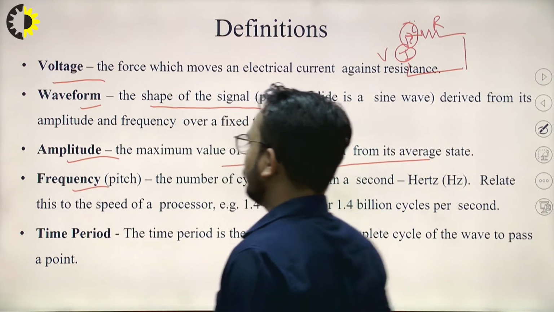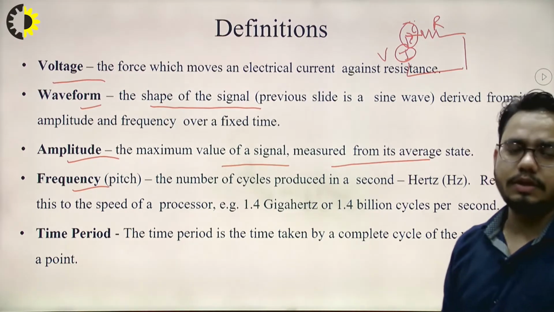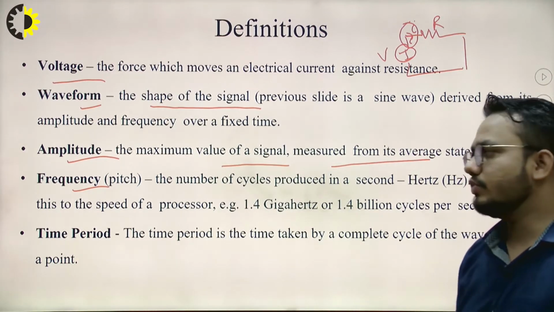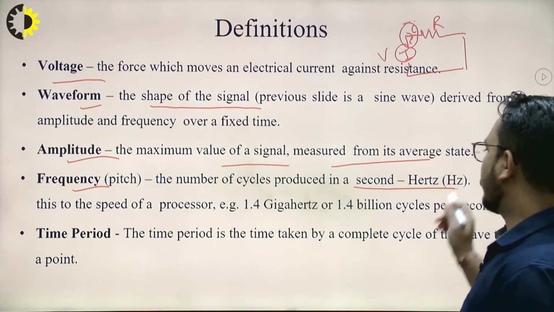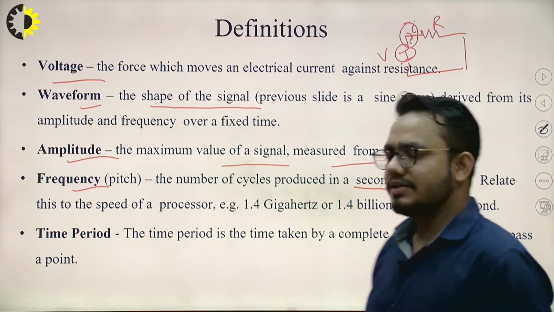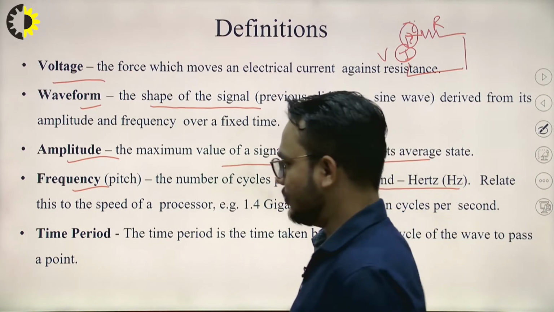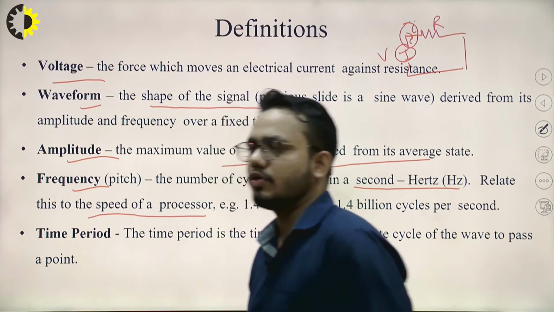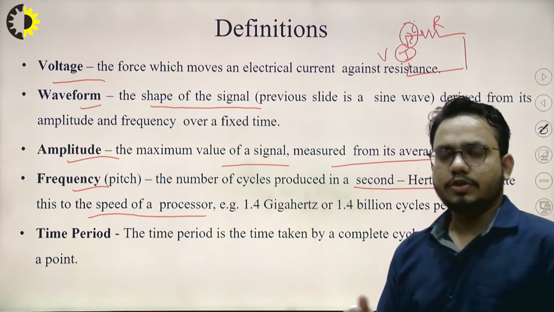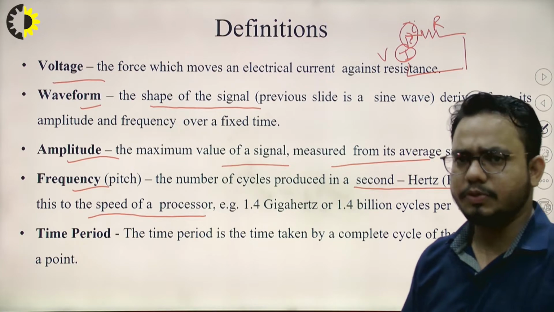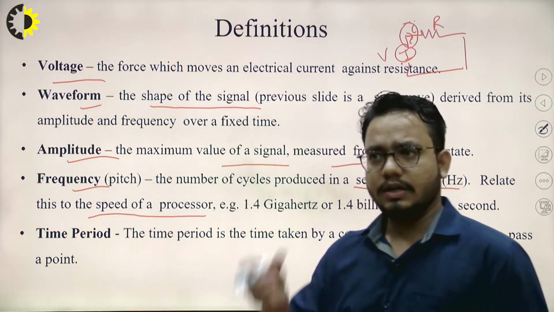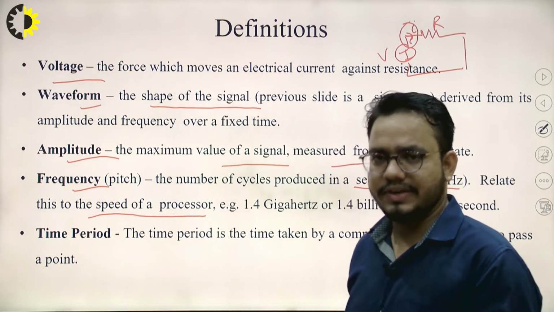Then frequency, the number of cycles. We all know that the number of cycles per second is known as the frequency, and it is measured in hertz. So what is the use of frequency? It denotes the speed of the processor, just like when we talk about the different processors of CPUs, laptops, and then they have some refresh rate also.